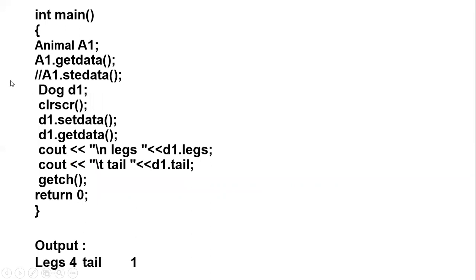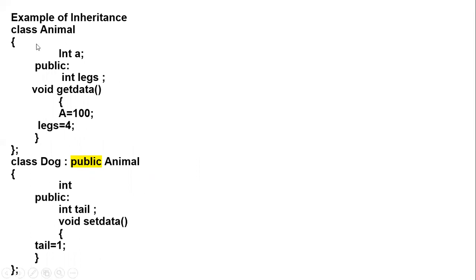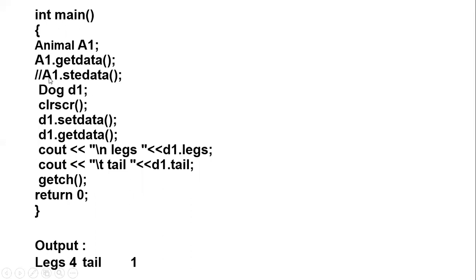Now next, we will see the main function. If we make an animal object A1, means we are making an A1 object of the animal class, which is the superclass, and we will use A1 dot getdata. It will work, because A1 is an object of animal and getdata is a public member of the animal class. And after that, I will see what happens if A1 dot setdata.